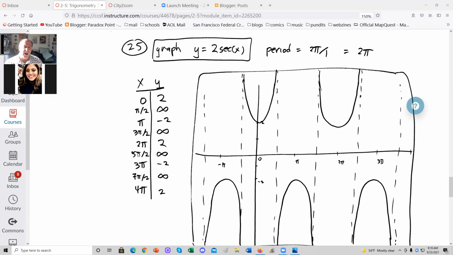Pi halves, 3 pi halves, 5 pi halves, 7 pi halves, and so on. So at 0, it's 2. At pi, it's minus 2. At 2 pi, it's 2. Negative 2 at 3 pi, up, down, and infinities in between.